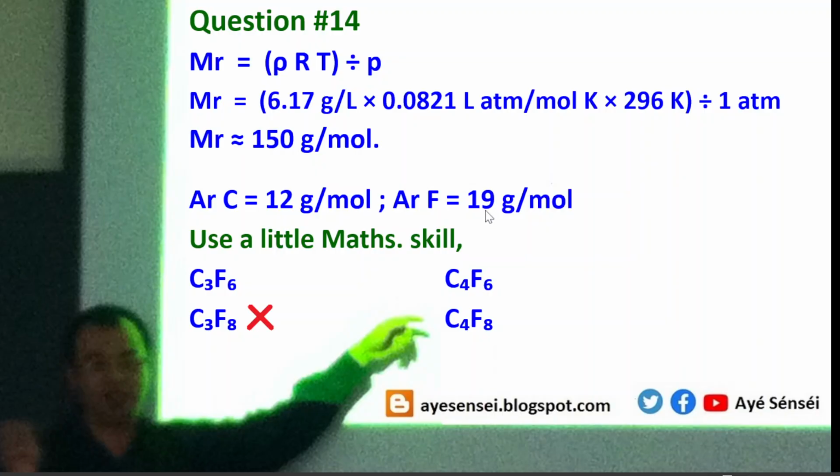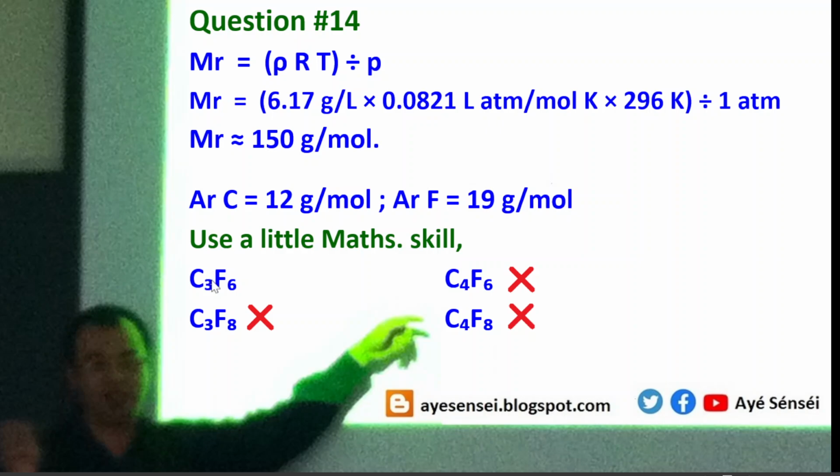Because 8 times 9 has a last digit of 2, while this one ended with 6, so it cannot produce 150. This one is also incorrect, because 48 and then 6 times 9 ends with 4, so the result is not producing 0 at the last digit. So the possible value is this one or this one. But for this one, the number is a little too big. So the correct result is this.